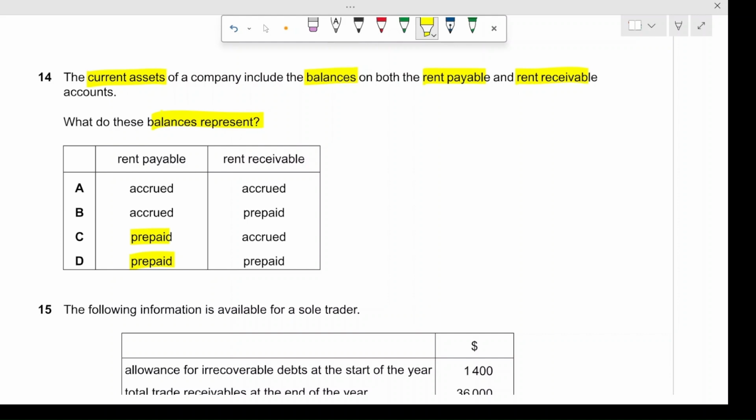However, the rent receivable also had a balance, which means that it indicates accrued income, which is owed to you. So rent receivable will be accrued, not prepaid. Option C contains both these correct answers, so option C is correct.